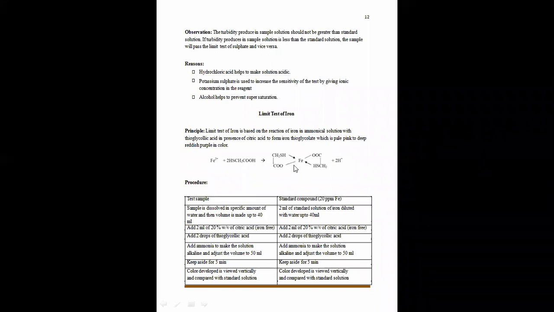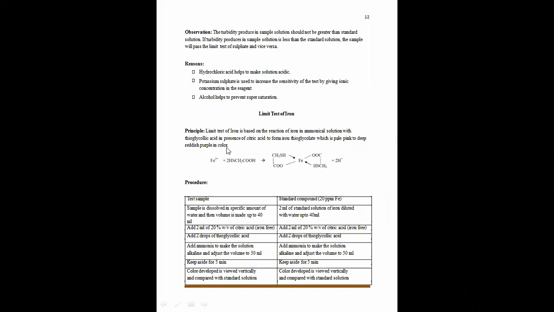This reaction will only occur if the given sample contains iron as an impurity. जर दिलेल्या substance मध्ये iron impurity present असेल तर आणि तरच that iron will react with thioglycolic acid in the presence of citric acid and ammonia solution to give the purple color of complex, that is iron thioglycolate.